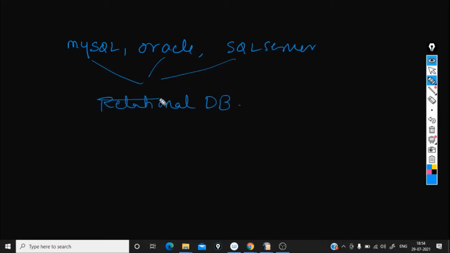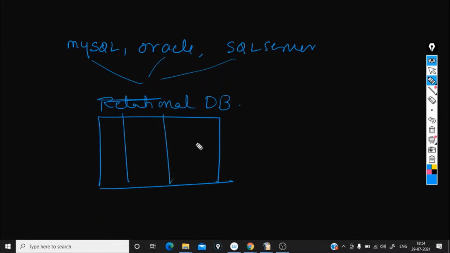In a relational database, you will be storing the information in the form of tables. In this relational database, there are a few terminologies. Say suppose this is the name column, ID, age, and then location.